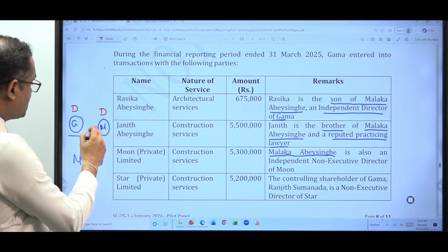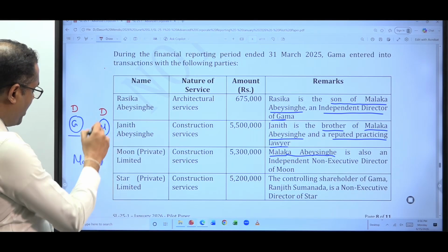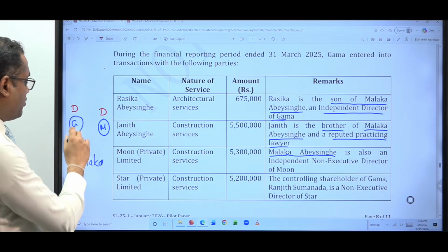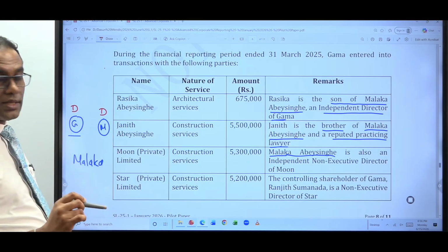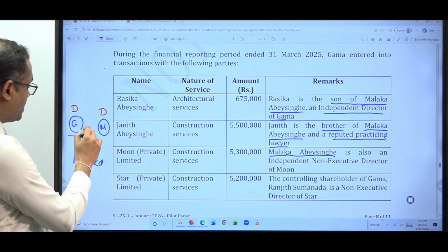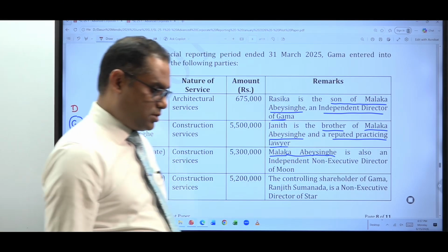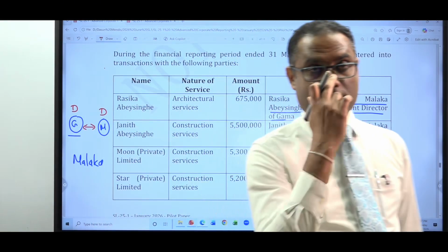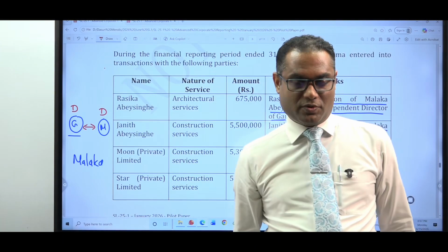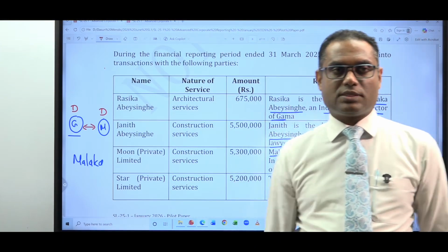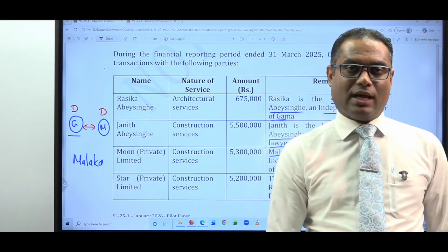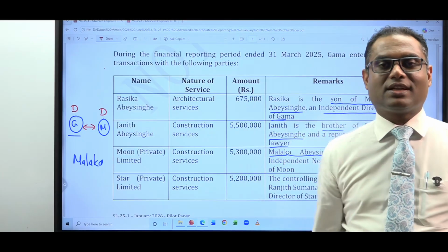Now the question is, once you have a common director, Gamma and Moon have a common director called Malaka, whether these 2 entities are related parties, what do you say? No, right? Because if that is the case, a lot of entities are related, because you have directors who are holding the directorship of many companies. Just having a common director doesn't mean that 2 entities are related.